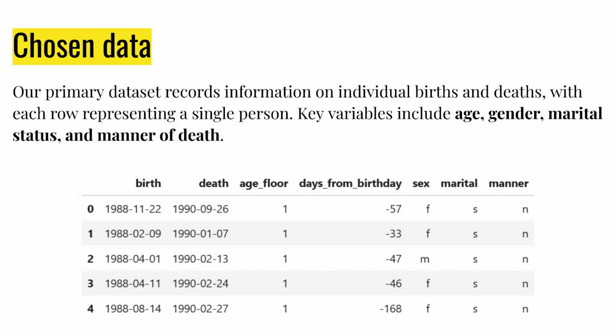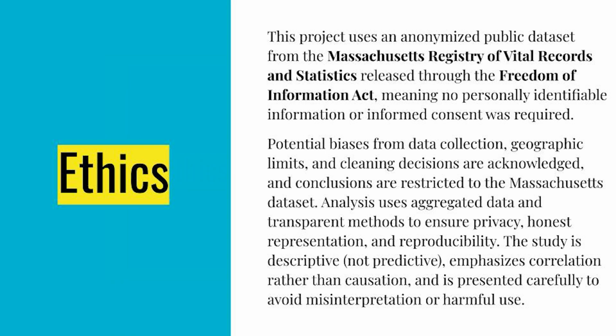To test this, we used a dataset of individual birth and death records. The data that we use is anonymized and publicly available, so there are no really big privacy concerns. Furthermore, there are no personally identifying characteristics in our dataset. But that said, there are still some limitations like potential biases in how our data was collected or cleaned, and our conclusions are specific to Massachusetts.